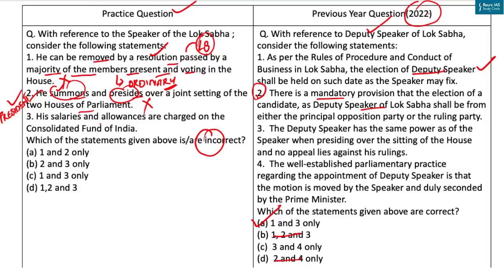Now let's come to the third statement. His salaries and allowances are charged on the Consolidated Fund of India. Now his salaries and allowances are fixed by Parliament. They are charged on the Consolidated Fund of India and thus are not subjected to annual vote of Parliament. So our third statement is correct. So here our correct answer is option A, that is 1 and 2 only.